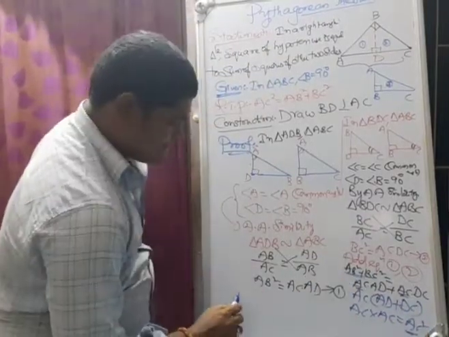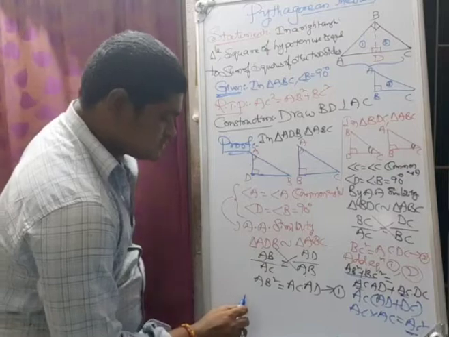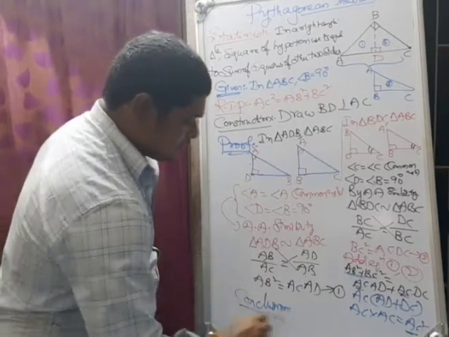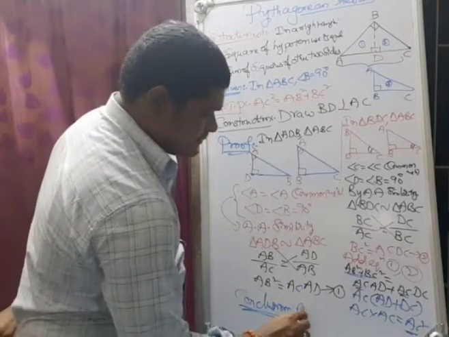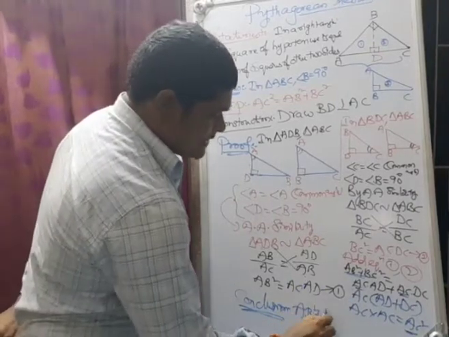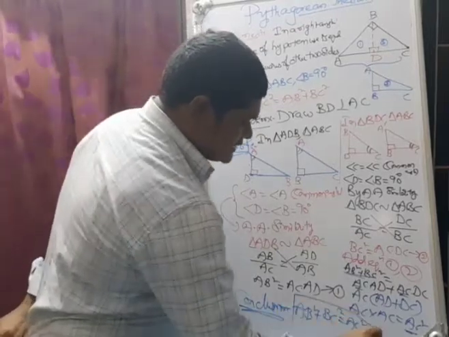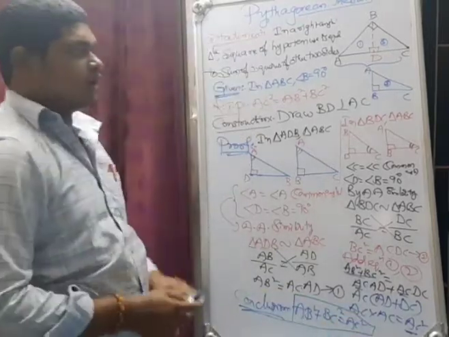This is the conclusion. What is the conclusion? We have to write the conclusion here. We have proved that AB square plus BC square is equal to AC square. This is the proof of our required theorem.